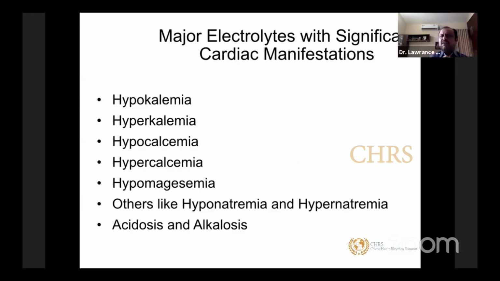If you look at electrolyte imbalances which can have significant cardiac manifestations: hypokalemia, hyperkalemia, hypocalcemia, hypercalcemia, and hypomagnesemia can all have a significant effect on your cardiac action potential, thereby manifesting in an ECG. Others like hyponatremia and hypernatremia don't have many changes; they can have minimal effect. Acidosis and alkalosis, by again acting on potassium and calcium, can have an effect on your action potential.